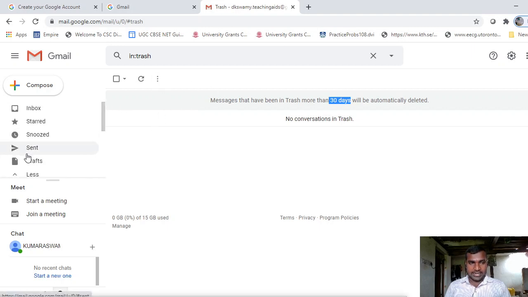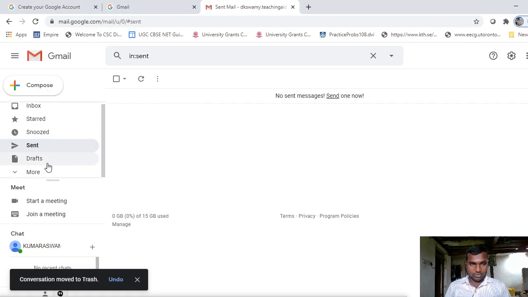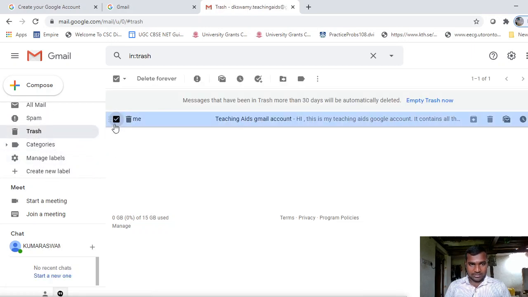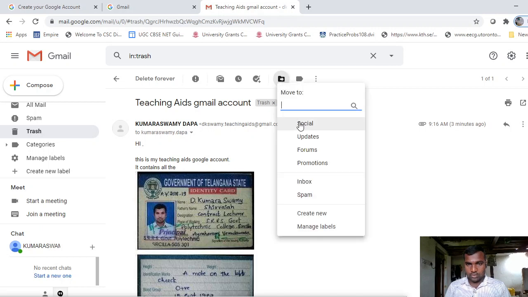For example, here I sent a message. The sent message will be displayed. Unfortunately I deleted that message, so that message will be available in trash. Now I want to recover that message. Just click on that one and move to, whether you want to move to inbox, spam, or some other folders, or you want to create a new folder, you can do that.